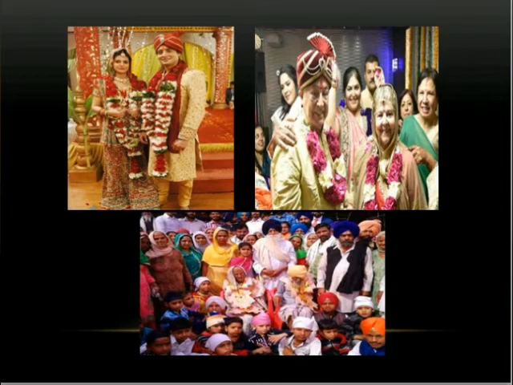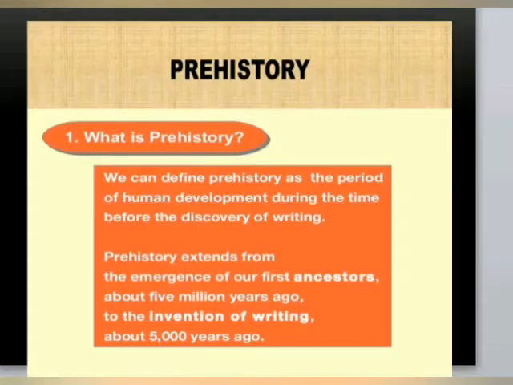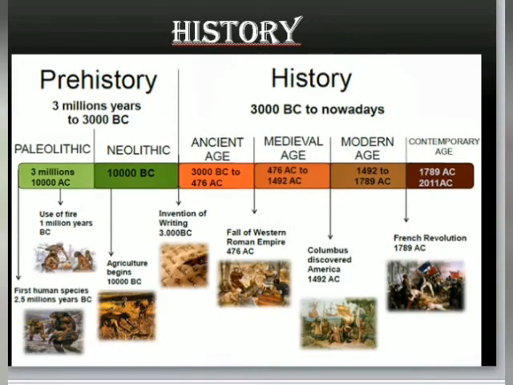So far? Great. Let's see what is prehistory. Prehistory is a period before writing was invented. It is a period when human beings did not know how to read or write. There were no written records for this period. Prehistory extends from the emergence of our first ancestors about 5 million years ago to the invention of writing about 5,000 years ago.